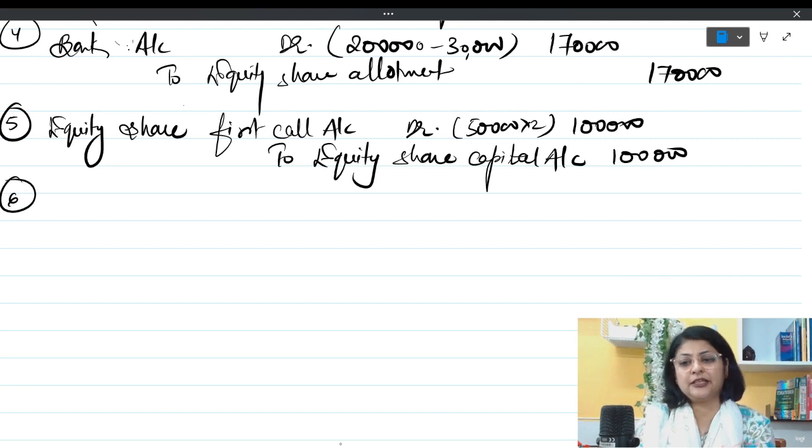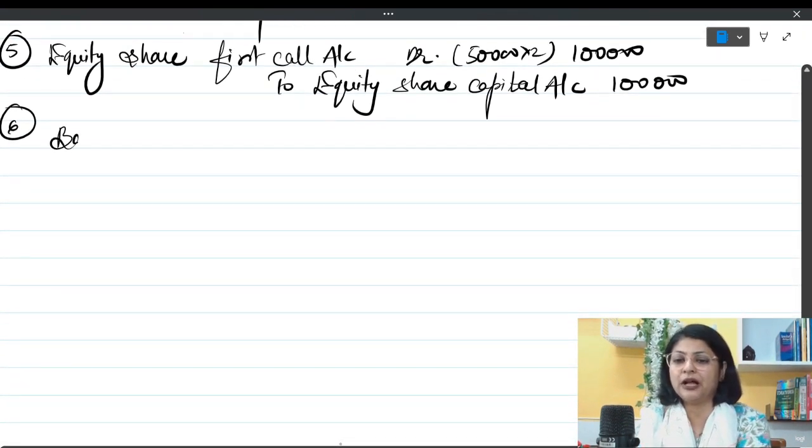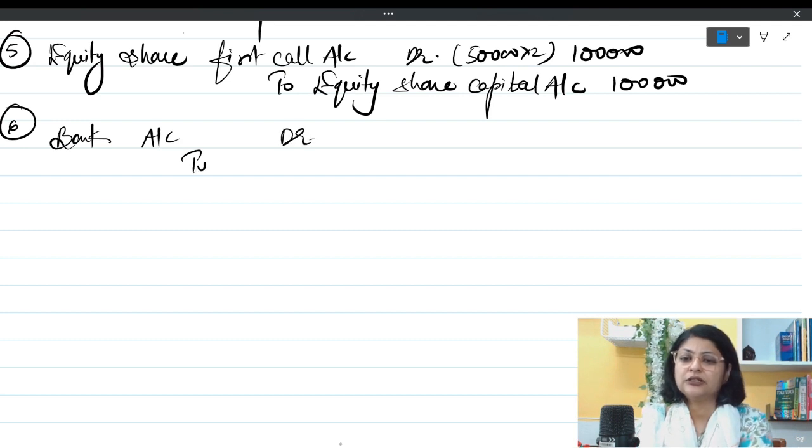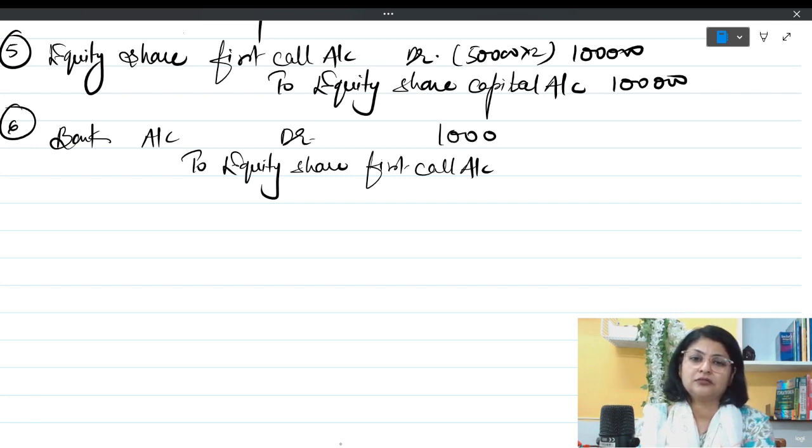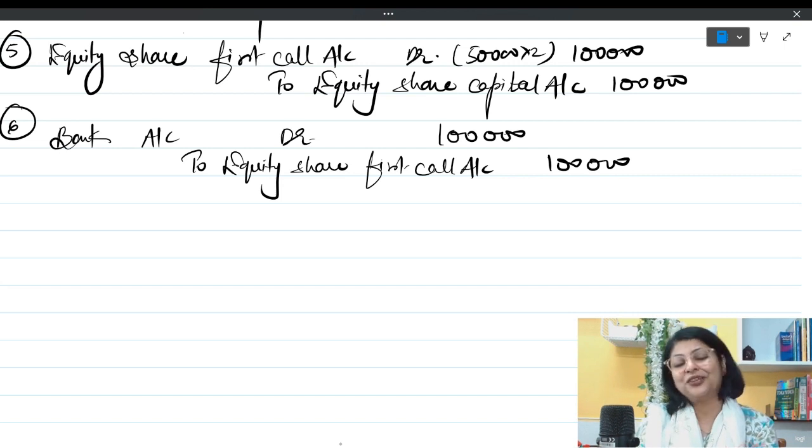Next entry is receiving this. So your entry is going to be bank account debit to equity share first call account, 1 lakh. We have received it from everybody.